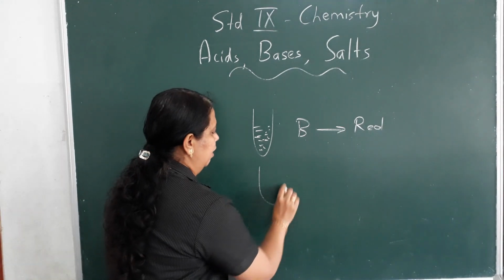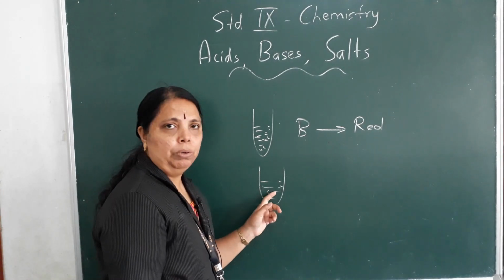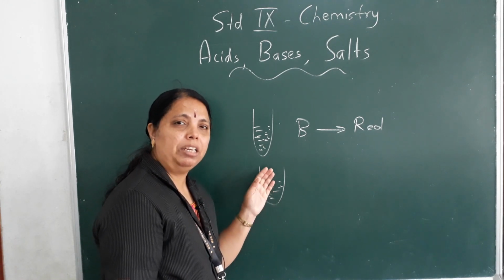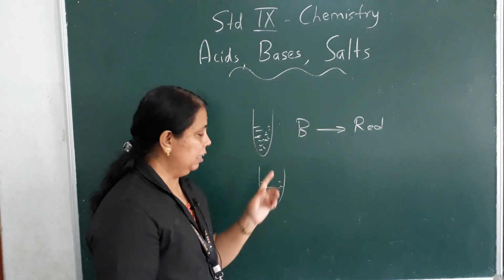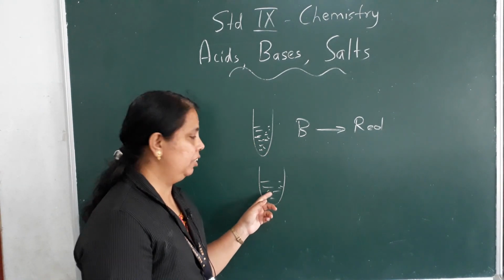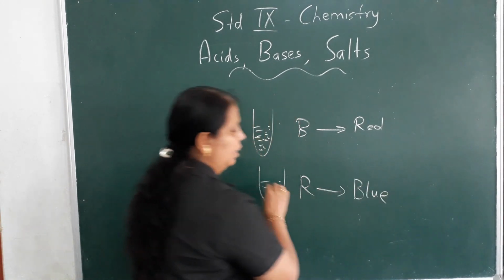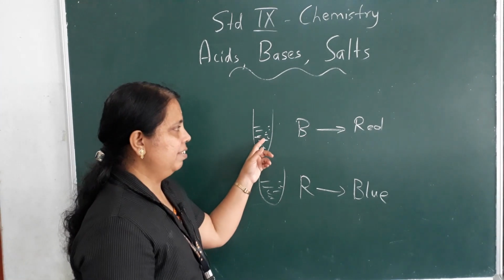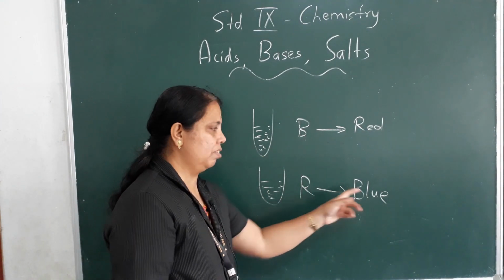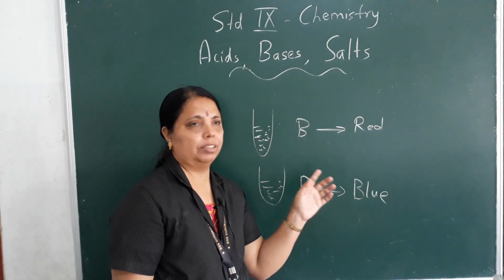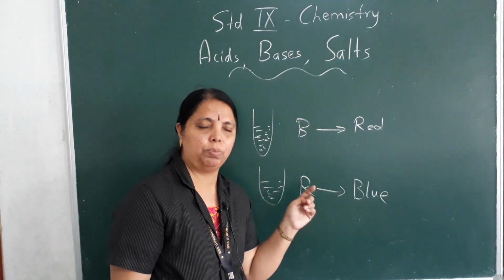Okay, and if I give you a solution that is basic, what happens? If I put the blue litmus, will there be any change? No. Blue litmus turns to red only if it is acidic. But if I put a red litmus here, it turns blue because this is basic in nature. So if it is acidic, blue litmus turns red, and if the solution is basic, red litmus turns blue in color. So litmus papers are acid-base indicators, pH paper as well.